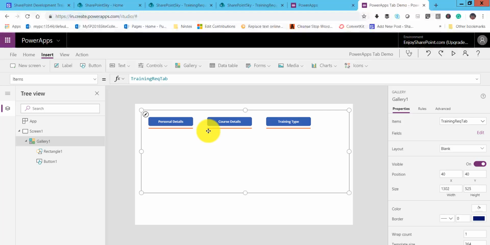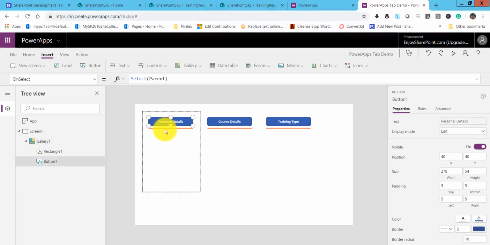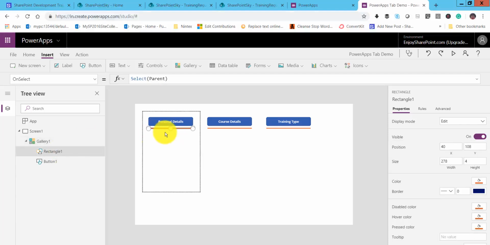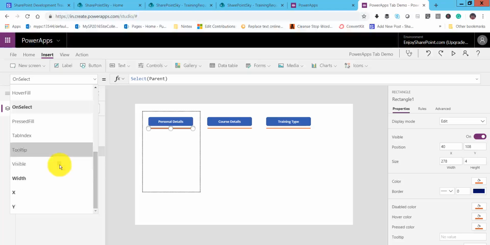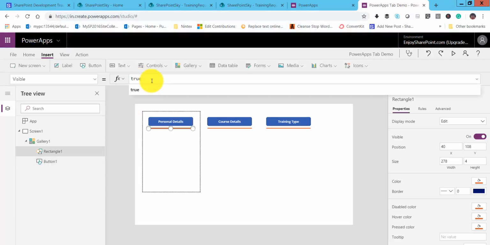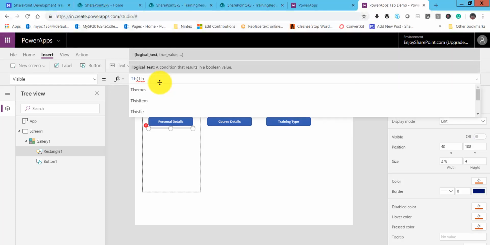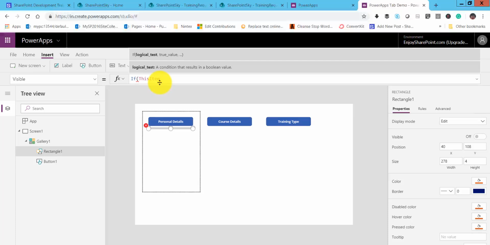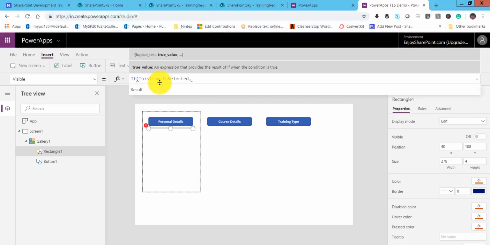we need to write a rule so that this rectangle will be visible for whichever tab is selected. So I will select this rectangle, and next we will write the rule on the visible property. So we'll go to the visible property, and here we will write: if ThisItem.IsSelected, then it will be visible.